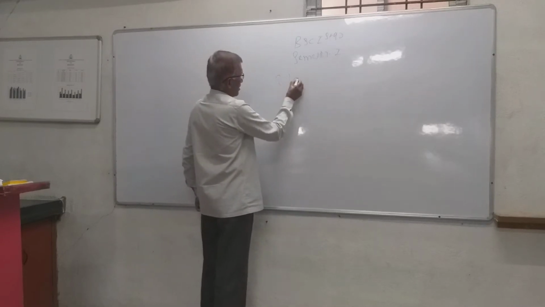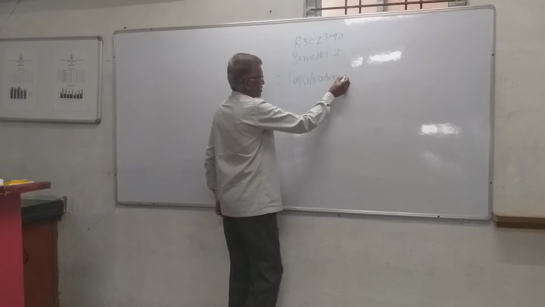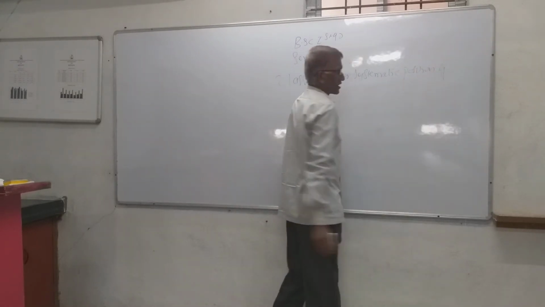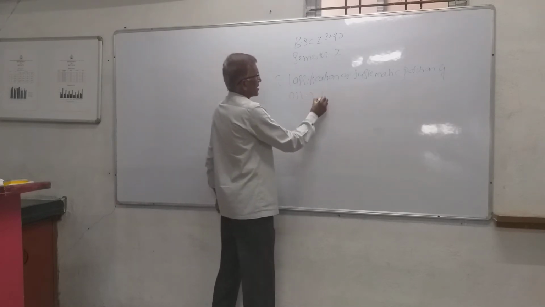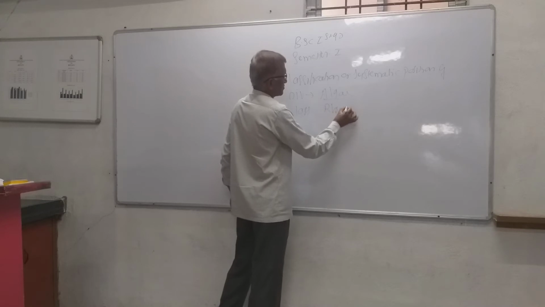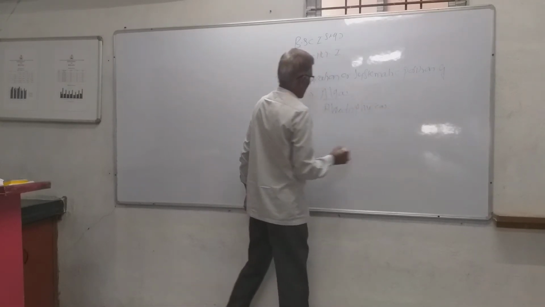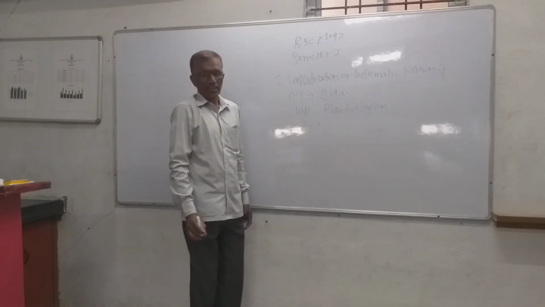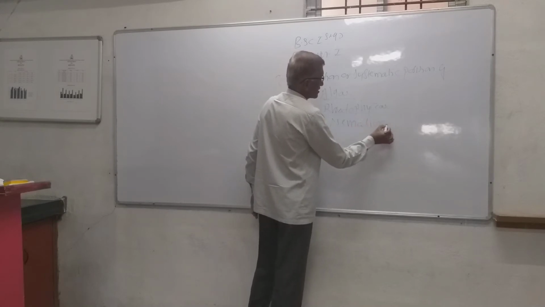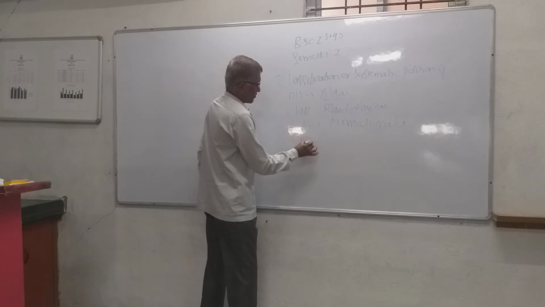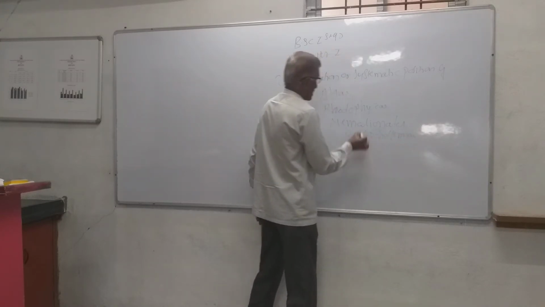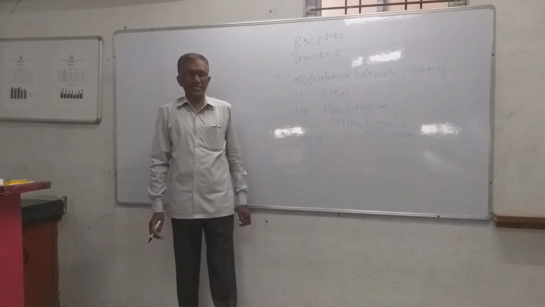That is classification or systematic position of Batrachospermum: division algae, class Rhodophyceae, order Nemalionales, family Batrachospermaceae, genus Batrachospermum, and species moniliforme.